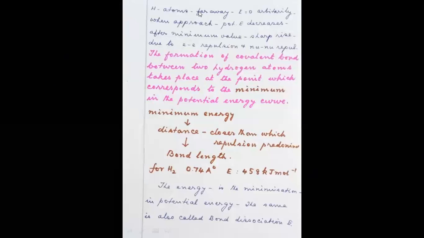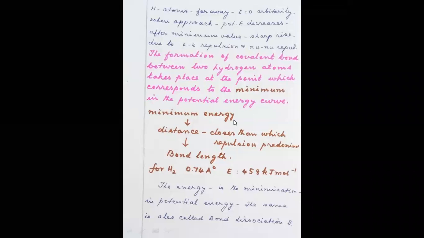Now look here. When hydrogen atoms are far away, the energy is fixed to zero arbitrarily. When they approach each other, the potential energy decreases. After the minimum value, there is a sharp rise in the potential energy, and this rise is due to electronic cloud repulsion or nuclear repulsion. So the formation of a covalent bond between two hydrogen atoms takes place at the point which corresponds to the minimum in the potential energy curve.